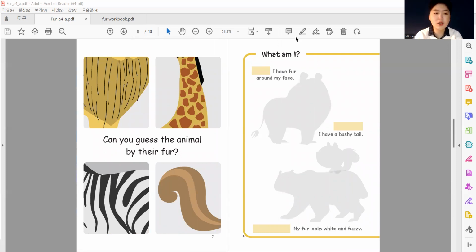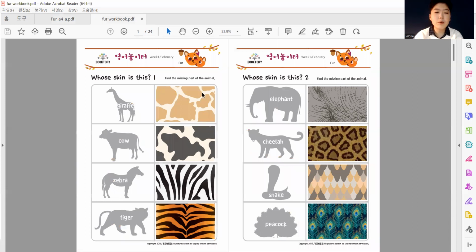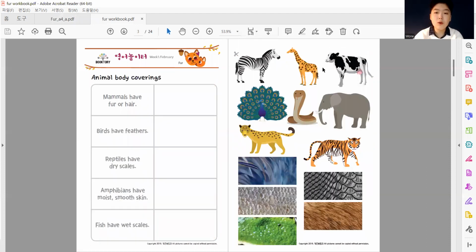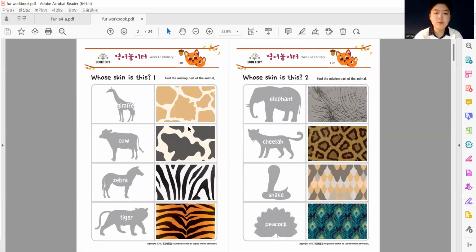All right, let's go on to the workbook. So the workbook, let's look at this. So in order to do this worksheet of whose skin is this, we're going to cut these animals out right here. So cut these animals out. So we're going to find the missing part of the animal, and we're going to look for its skin, right?